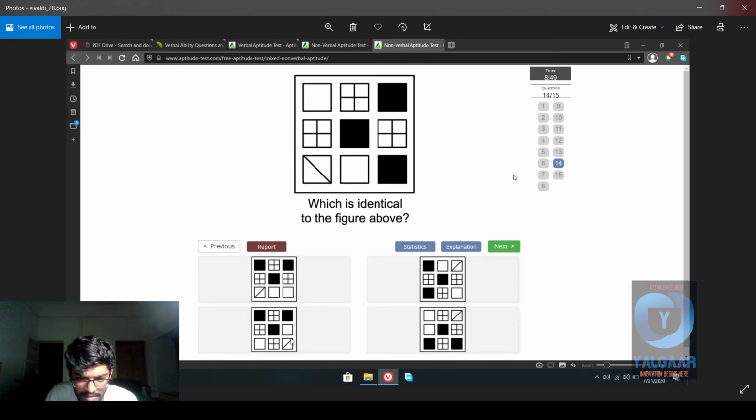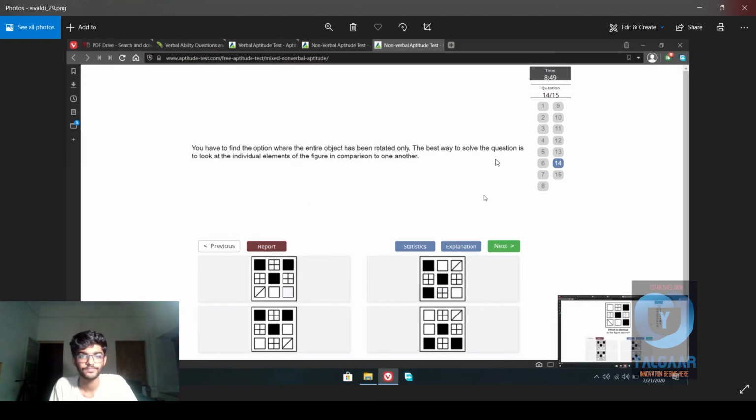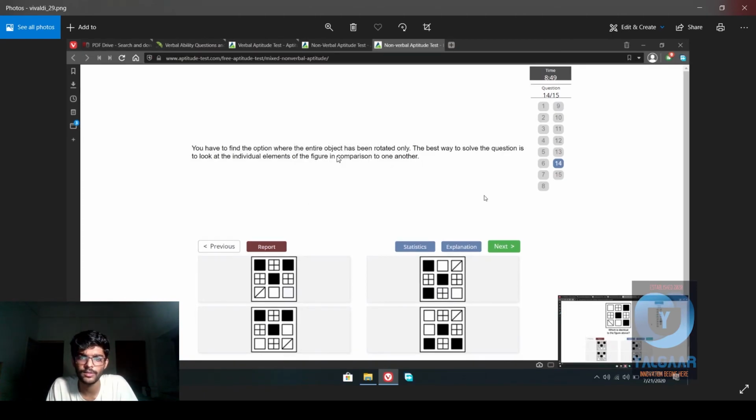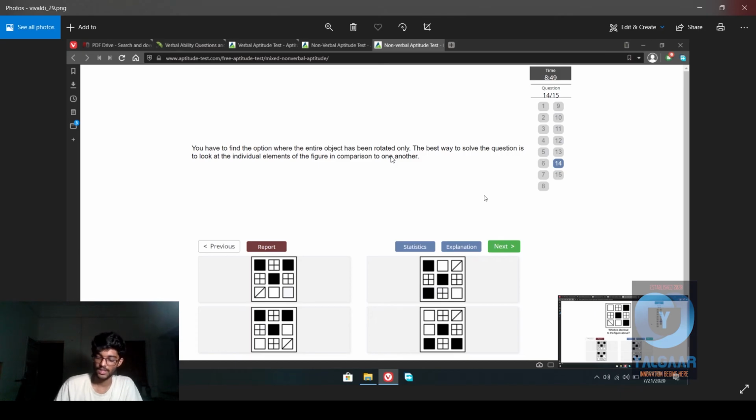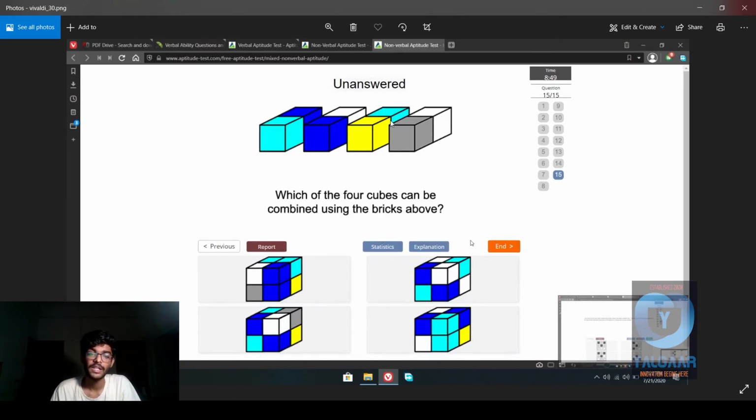Yep, this no, wait. This seems right. Let's check. You have to find where the entire object has been rotated. Best way to solve the equation is look at individual elements in comparison to one another, as I mentioned. So yeah, it's that one, this one. Unanswered again, this is the last one, by the way.